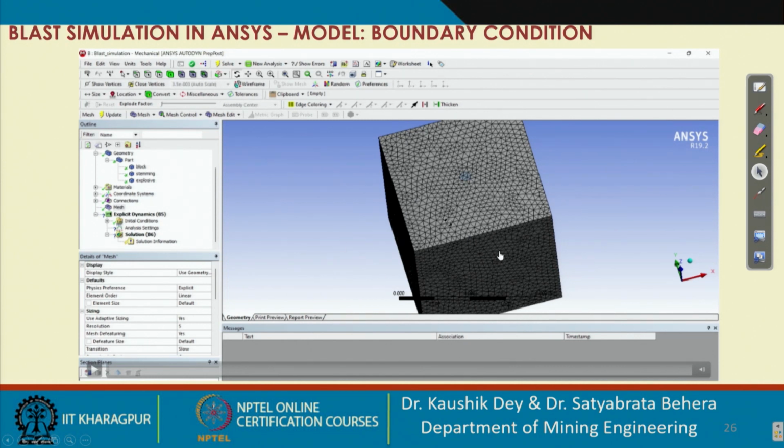So all the faces are behaving like free faces. So we have to define all the 5 faces as infinity boundary conditions except the top one, so that all the 5 faces will behave like the infinity boundary, and the top one will behave like the free face situation.